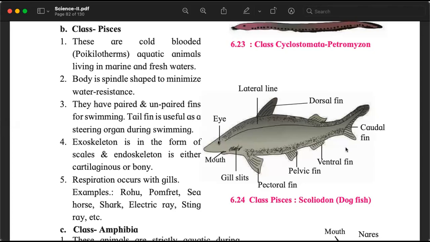Their blood is not warm. Our bodies are warm. Our bodies are warm because our blood is warm. Because it is being pumped by the heart to different parts of the body, the entire body remains warm. And cold-blooded animals, technically, they are called poikilotherms. Poikilotherms. The other type of animals are called homeotherms. These terms were there in previous grades.